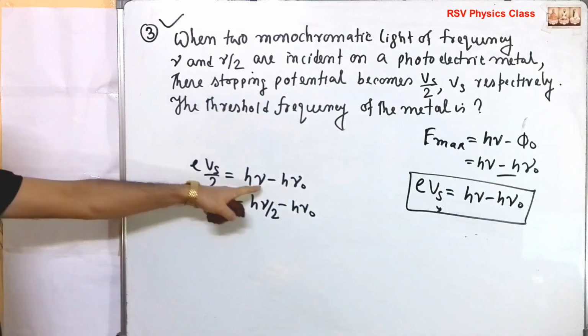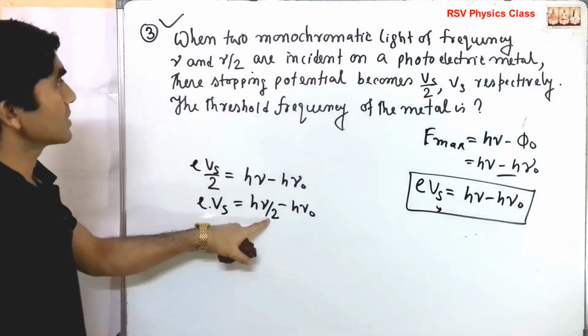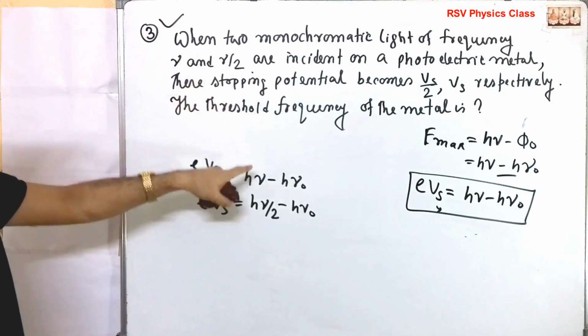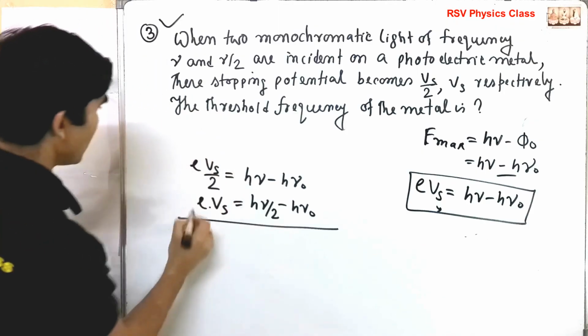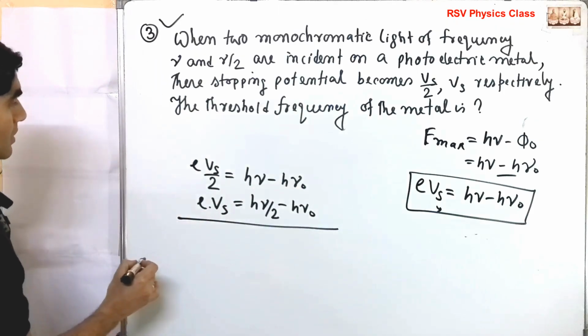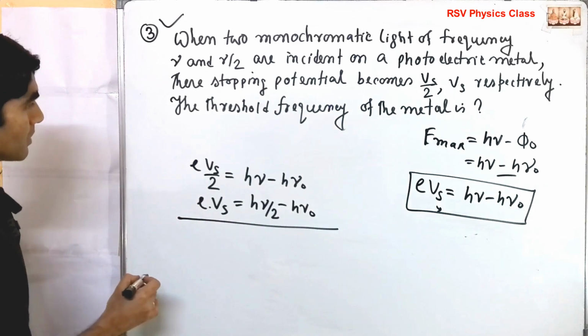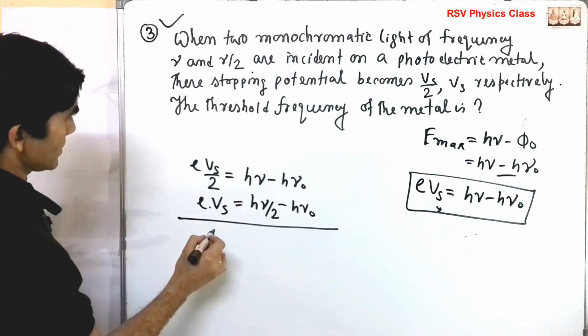Okay, when the frequency is this, the stopping potential is Vs by 2, and when the frequency is nu by 2, then the stopping potential will be Vs. So subtract it. So how much will e into Vs be after subtracting from here?